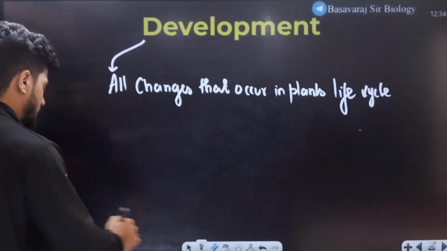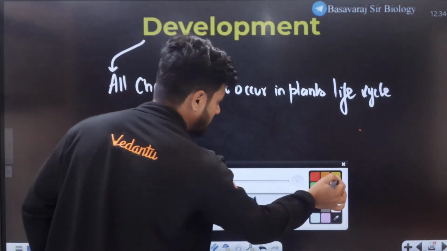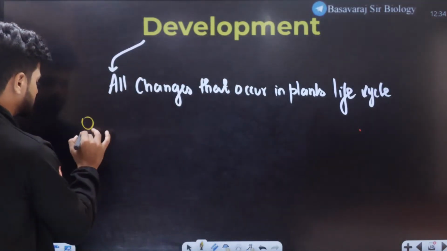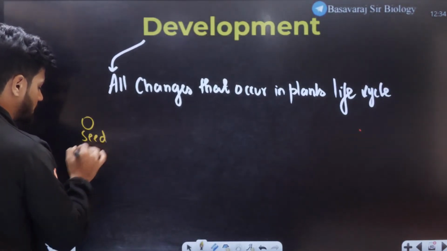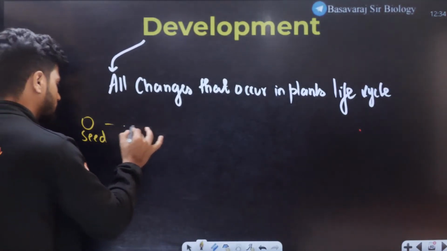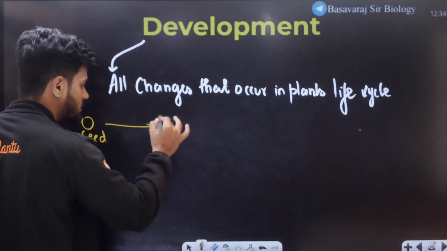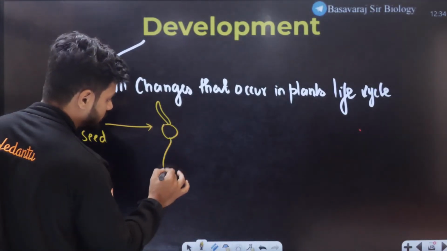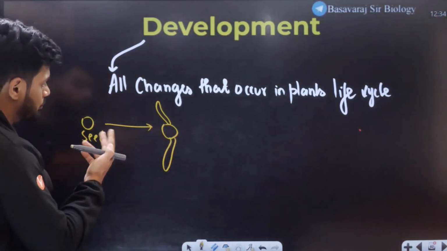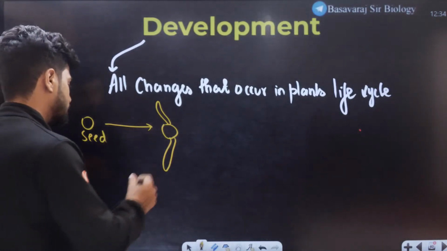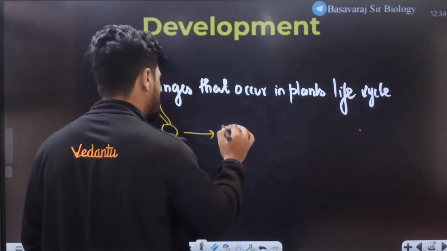Plants life cycle. For example, let's say here I have a seed. Now this seed will germinate, and we can see the cotyledons coming out. We can see the plumule and radicle. Then eventually it will reach a juvenile phase.